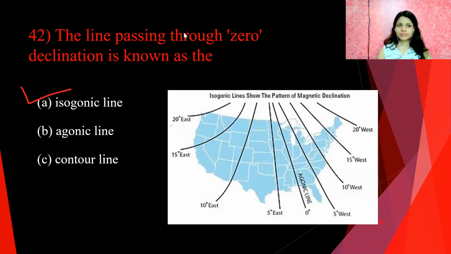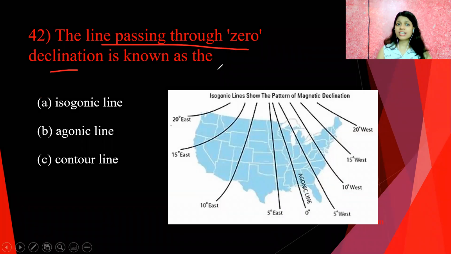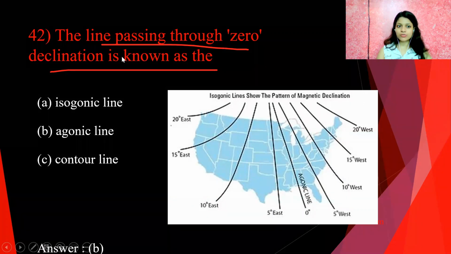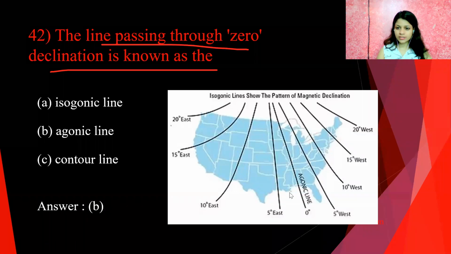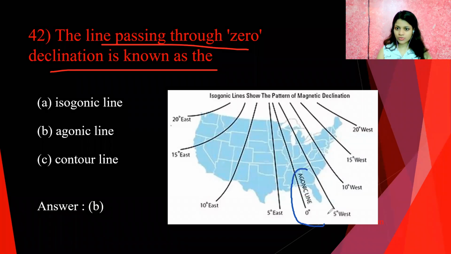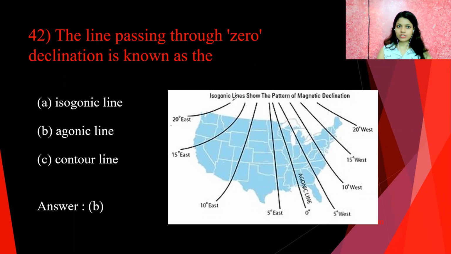Next question. The line passing through zero declination is known as, you can see here in the photo, 0 degree. The line passing through zero declination is known as the agonic line. You can see here agonic lines. So answer B is correct for this question.